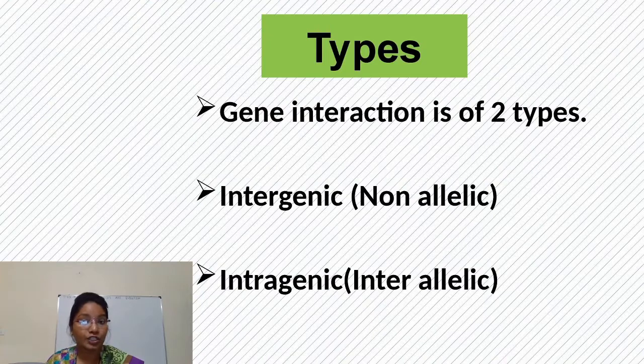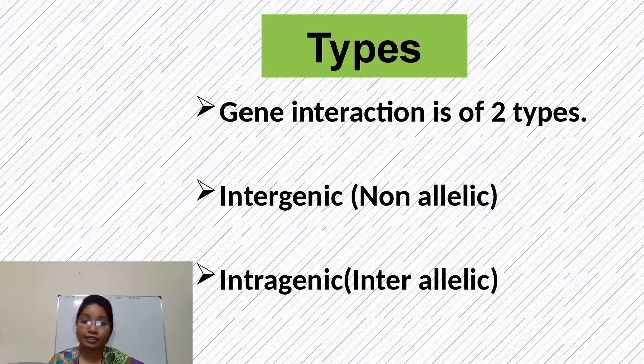So the interaction which takes place between two genes is called intergenic interaction. As the two different genes should be non-allelic, it is also called non-allelic gene interaction.